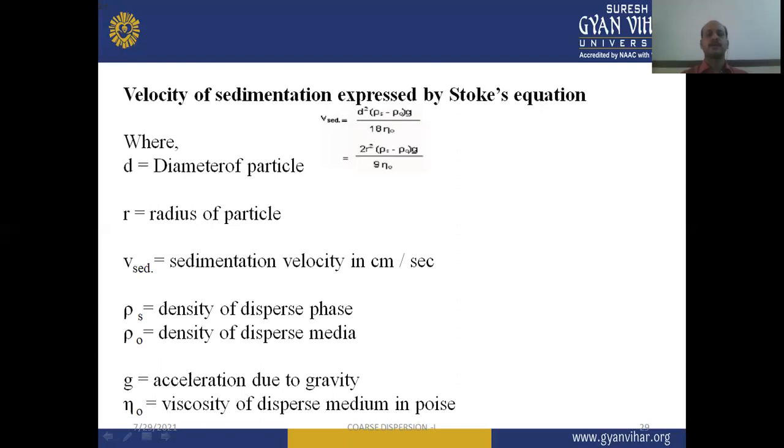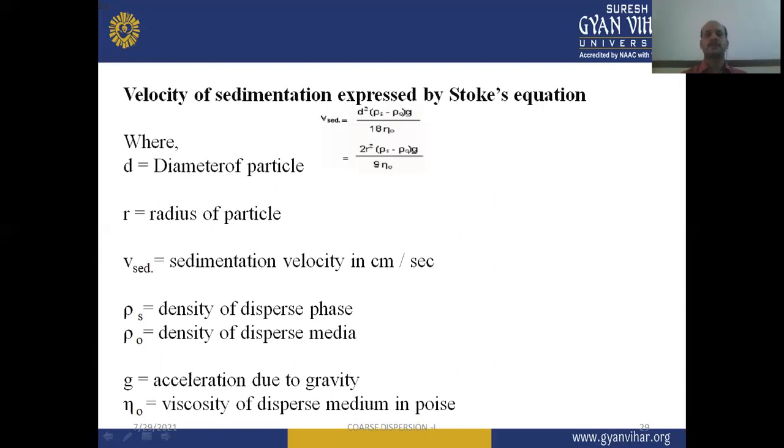Similarly, another factor is the density difference between the dispersed phase and dispersion medium. If the density difference between the dispersed phase and dispersion medium is higher, then automatically the velocity of sedimentation will be more. And eta 0, the viscosity of the dispersion medium, is inversely proportional to the velocity of sedimentation.